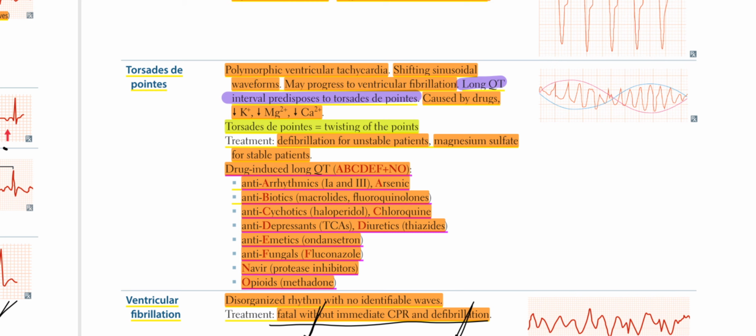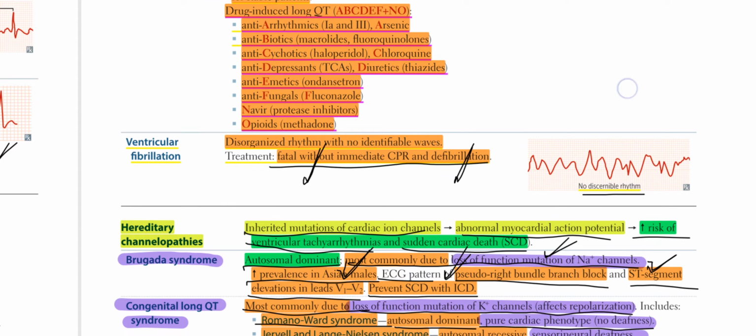Drug-induced long QT, A, B, C, D, E, F plus no. Antiarrhythmics, group 1A and 3, arsenic. Antibiotics, macrolides, fluoroquinolones, right? Antipsychotics, haloperidol, chloroquine, antidepressants, TCAs, diuretics, for example, thiazides. Antiemetics, ondansetron, antifungals, fluconazole, navirs protease inhibitors, opioids, methadone.